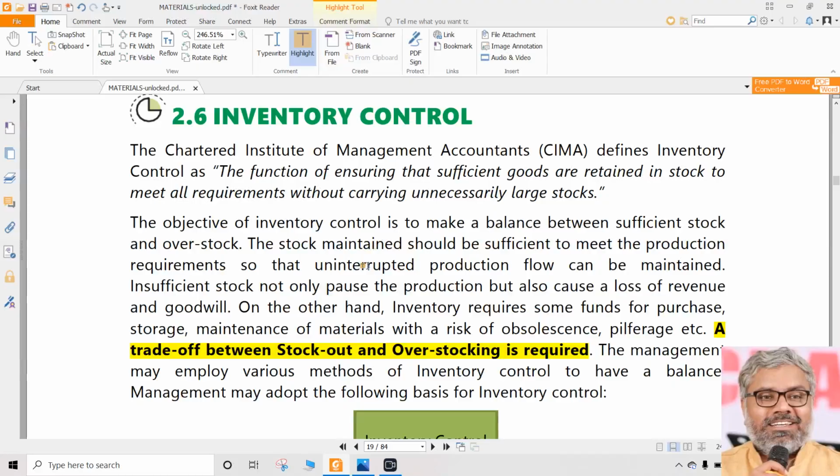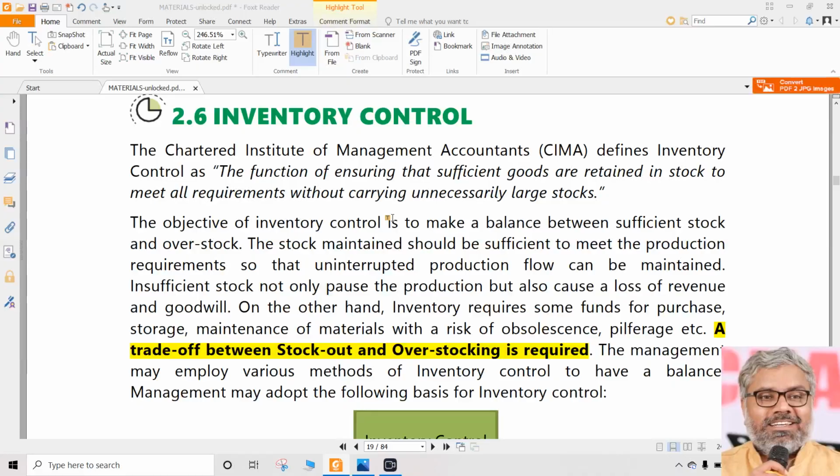Of course, the overall process we have to always keep in mind. Within that, this is one of the core areas practically, as well as from our examination point of view. In the examination, the major questions, a number of times the typical questions from this chapter, will normally be coming from this segment of the chapter, that is, the inventory control segment. That does not mean the others are not important, others are also important, but mostly theoretical in nature. The numerical questions can be asked only from particular topics.